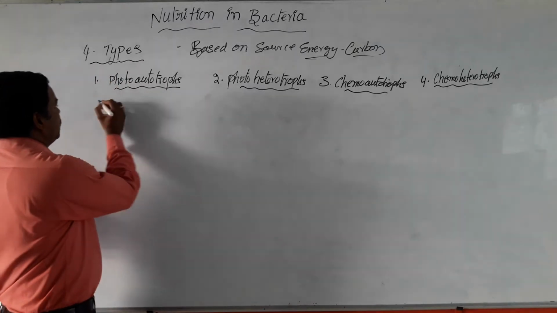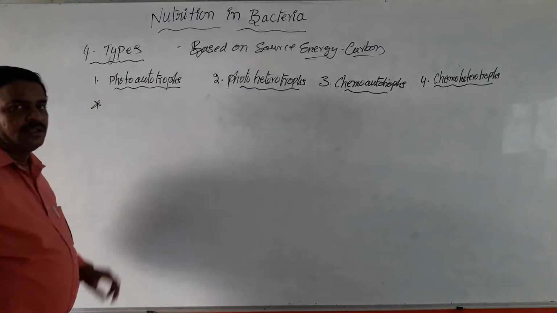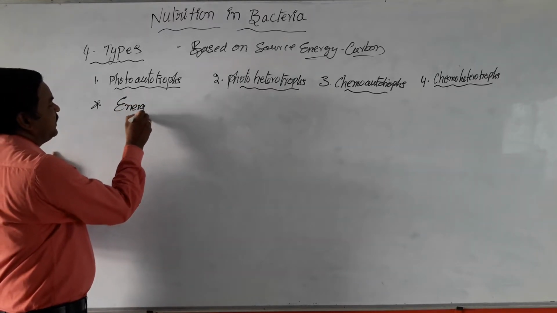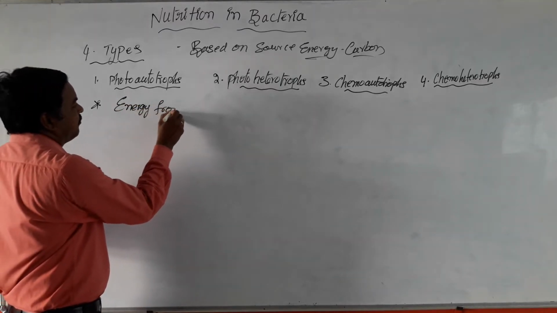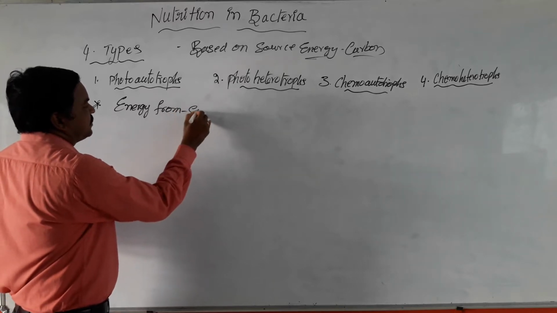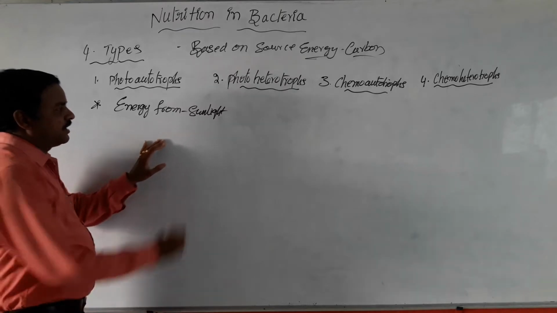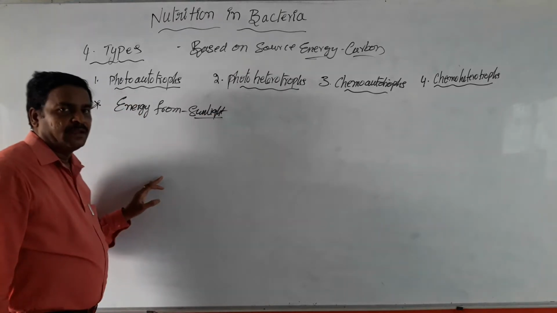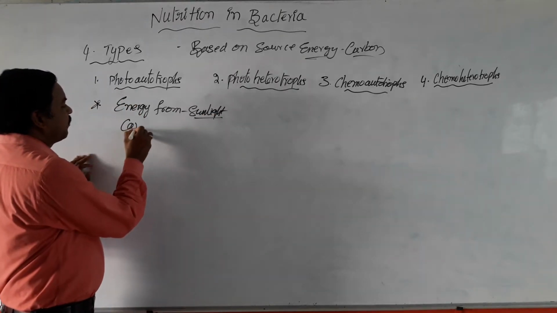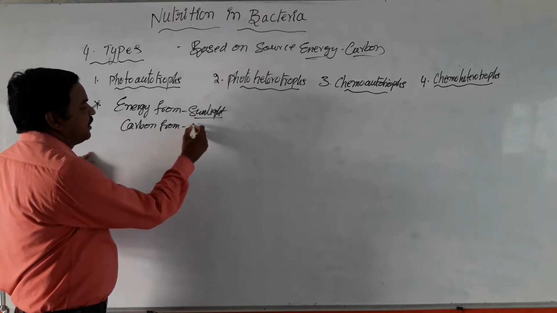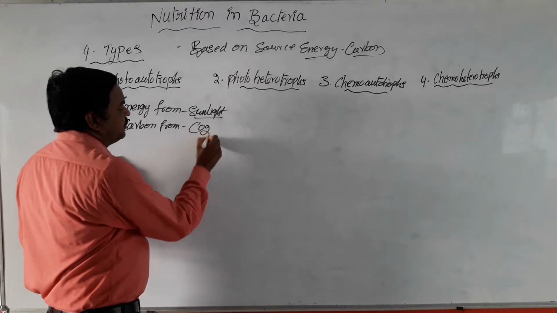First, coming to photoautotrophs. These types of bacterial cells derive energy from sunlight and derive carbon from atmospheric CO2.